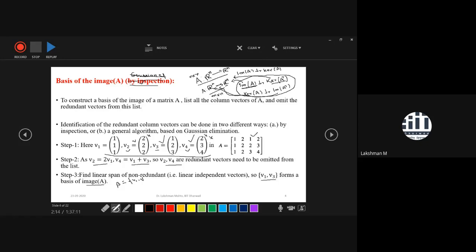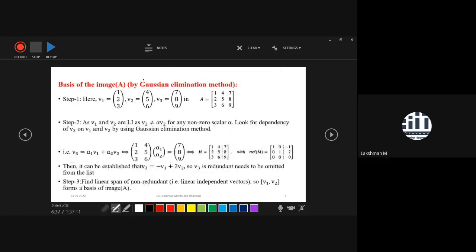So your basis of this image is what? V1 and V3. It is a set containing only two vectors, V1 and V3. And remember that an image can have more than one basis. So that we will discuss next. So here we'll go more systematic. This approach is more systematic.